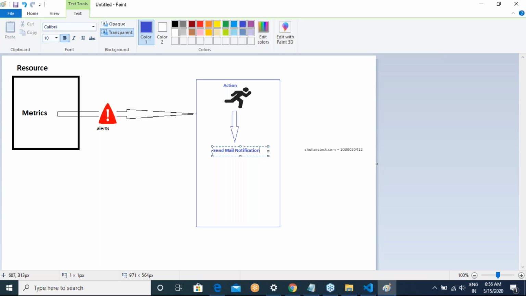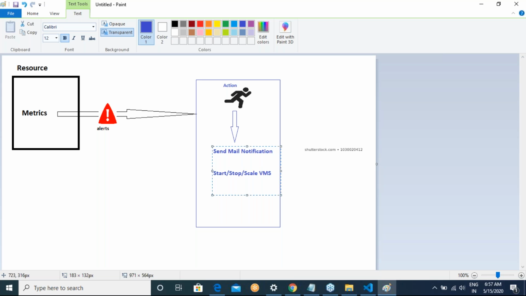Not only that, we can also start VM, start or stop, or scale VMs. Scale VMs, right?